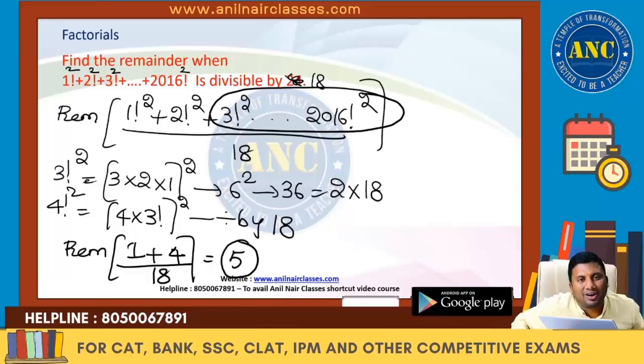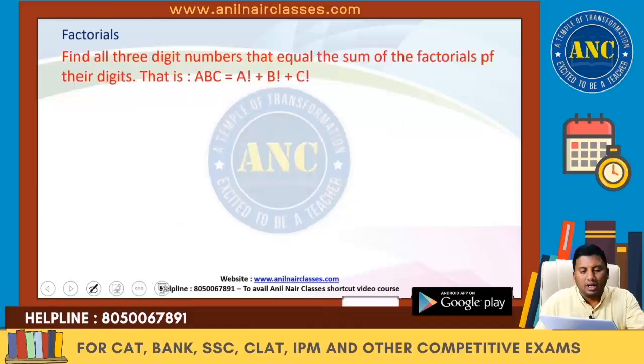In the earlier question, 4 factorial onwards it is divisible by 24. Here, 3 factorial whole square onwards it is divisible by 18. 3 factorial whole square, 4 factorial whole square and so on up to 2016 factorial whole square, all are divisible by 18. So first two, 1 square plus 2 square is 4, 1 plus 4 is 5, divided by 18 is 5. Idea clear, right?